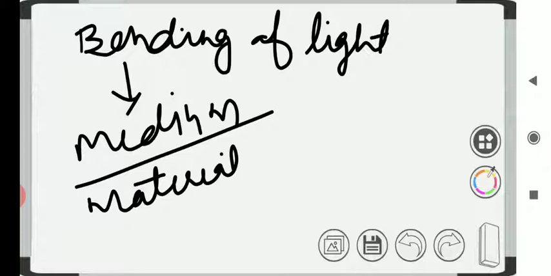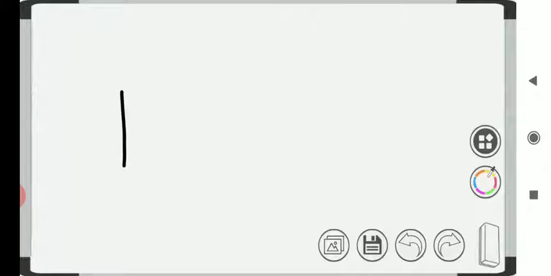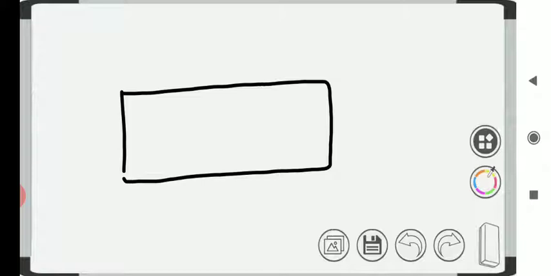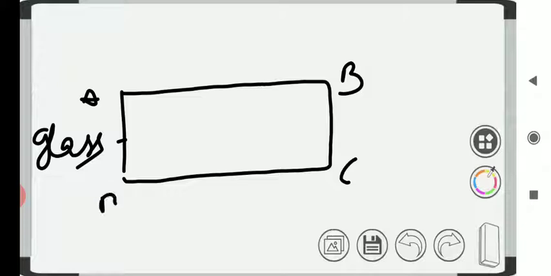Now, what is the magic this glass block is doing? Let's assume it is a rectangular piece of glass ABCD. A ray of light falls obliquely.